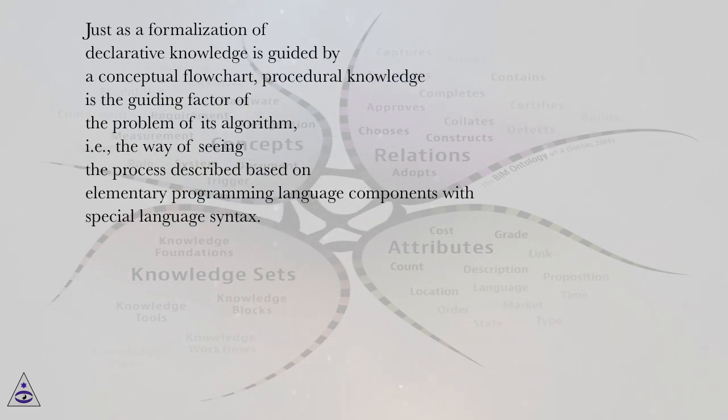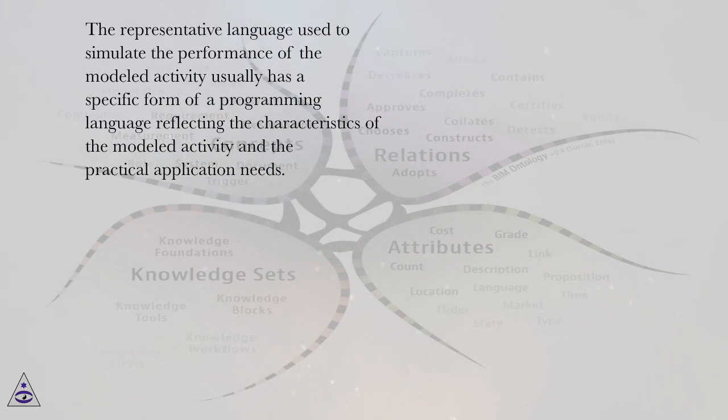Just as a formalization of declarative knowledge is guided by a conceptual flowchart, procedural knowledge is the guiding factor of the problem of its algorithm, i.e., the way of seeing the process described based on elementary programming language components with special language syntax. The representative language used to simulate the performance of the modeled activity usually has a specific form of a programming language reflecting the characteristics of the modeled activity and the practical application needs.